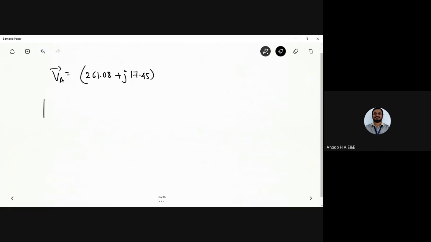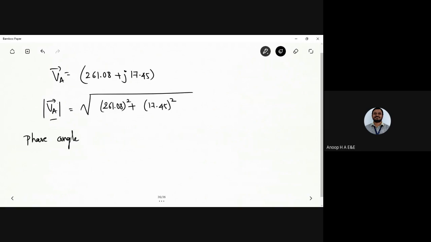Now how will you find its magnitude? Root of 261.08 squared plus 17.45 squared. How will you find the angle? That is the phase angle between VA and VB.